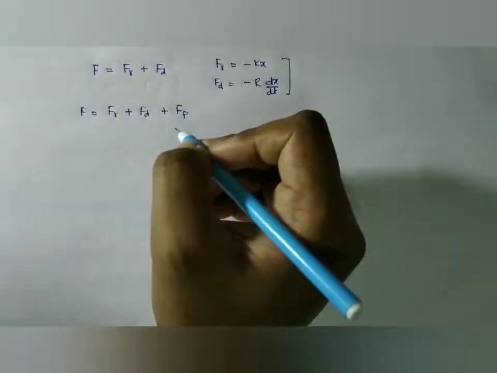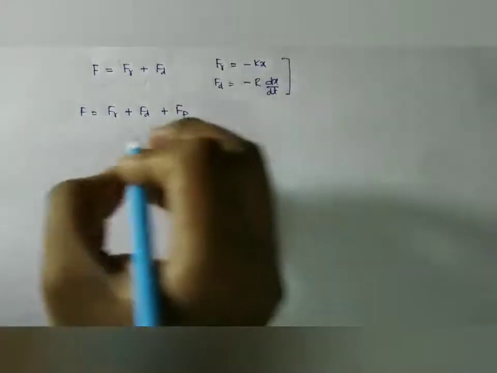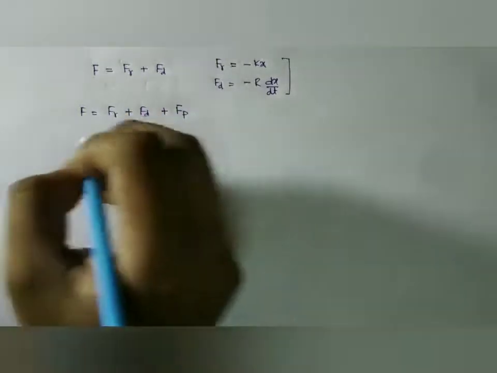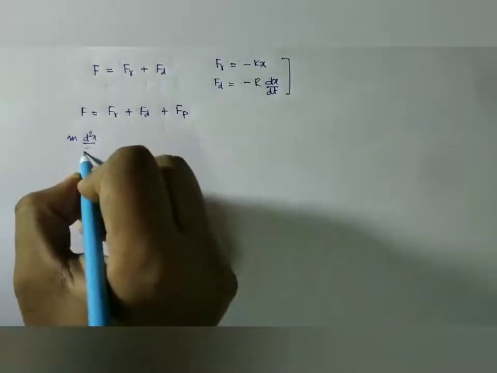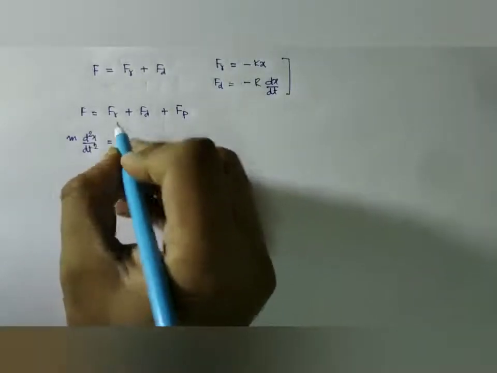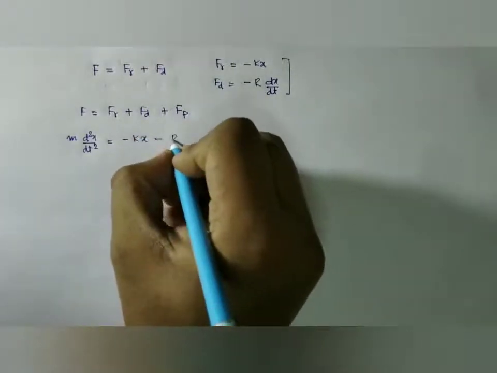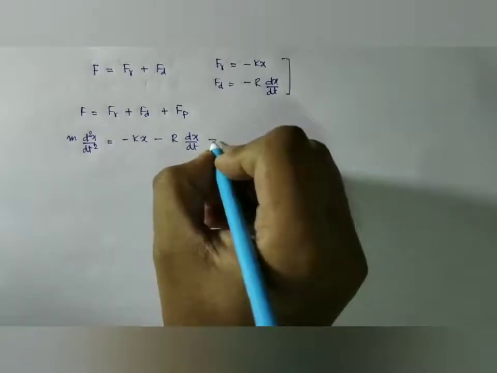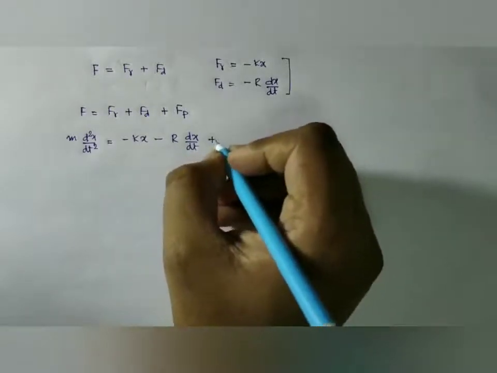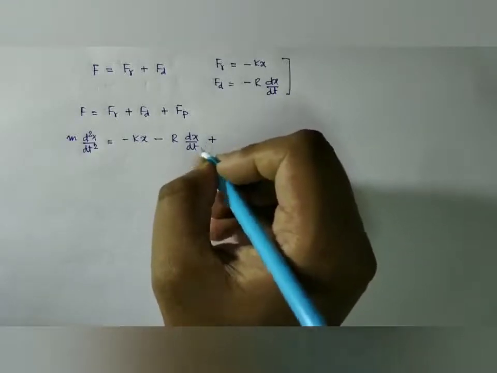Now, the external periodic force may be of sine or cosine nature. So now we are writing it from Newton's law. The total force m d2x/dt2 equals Fr, which is minus kx, Fd, which is minus r dx/dt, and the external periodic force, which helps the body to maintain its periodic motion, so it is in positive sign.